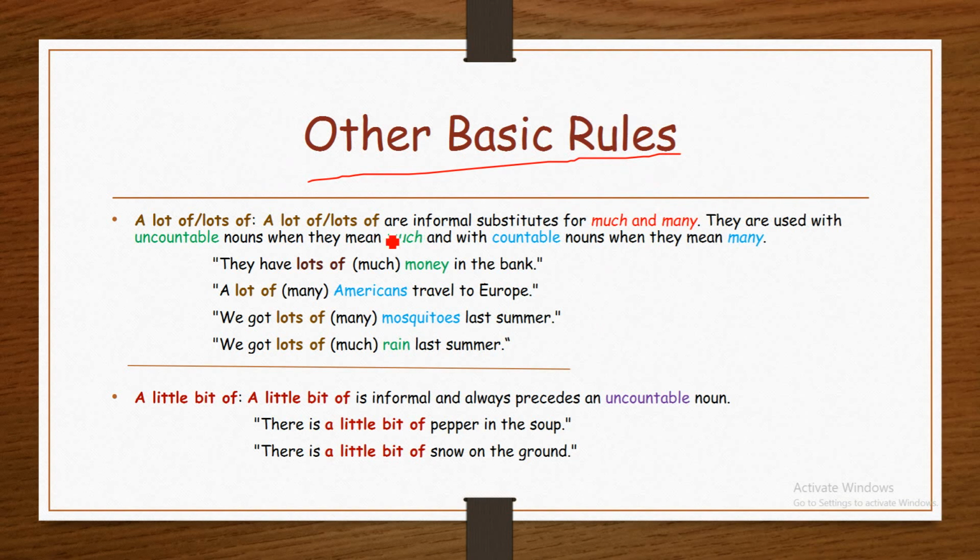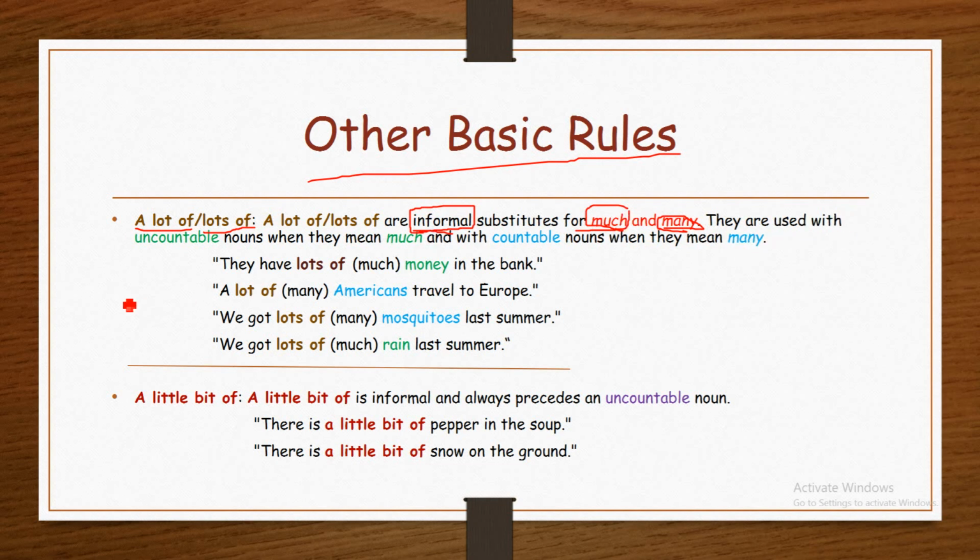Other basic rules. A lot of and lots of. A lot of and lots of are informal substitutes for much and many. It means a lot of and lots of are alternatives of much and many, but they are informal. They are not formal.